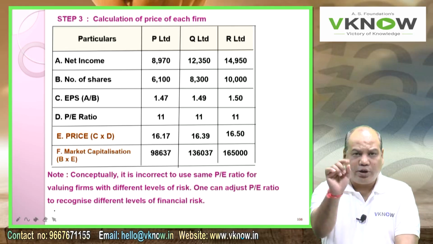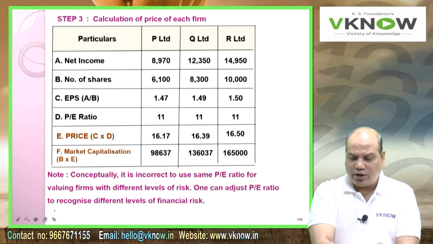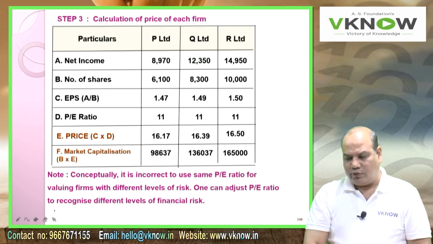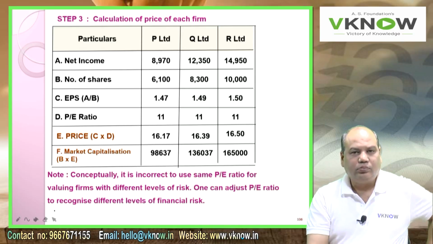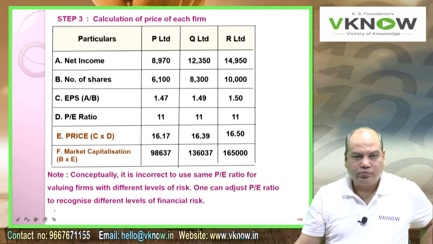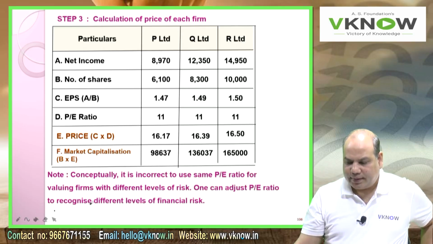So the one note I have to write for the 5th question. Please write note: conceptually, it is incorrect to use same P ratio for valuing firms with different levels of risk.